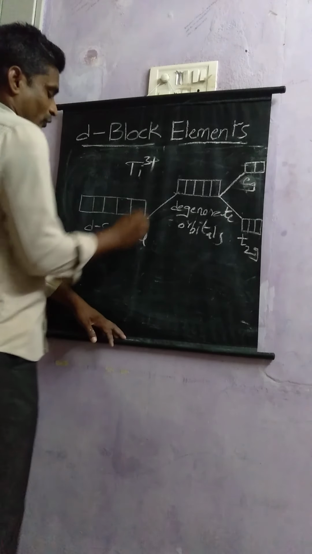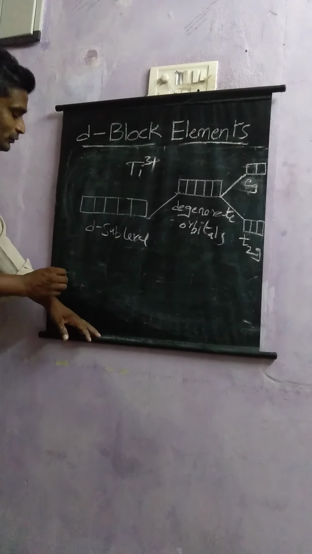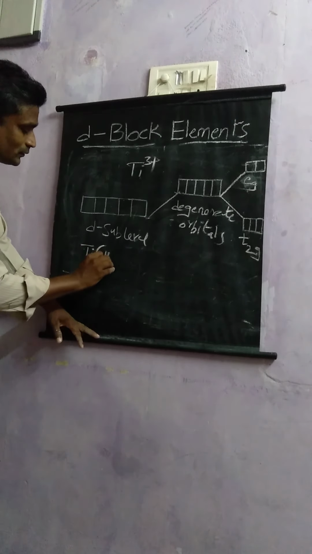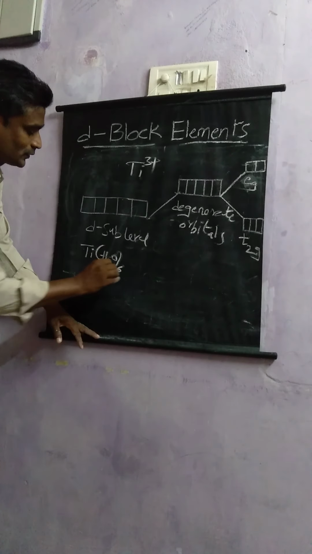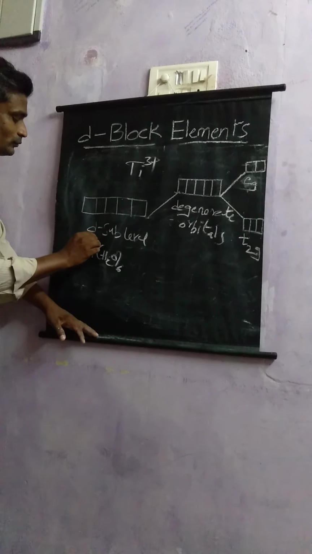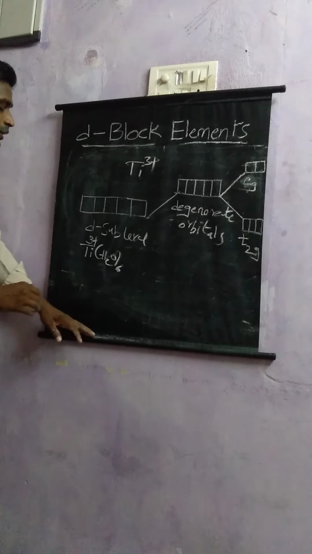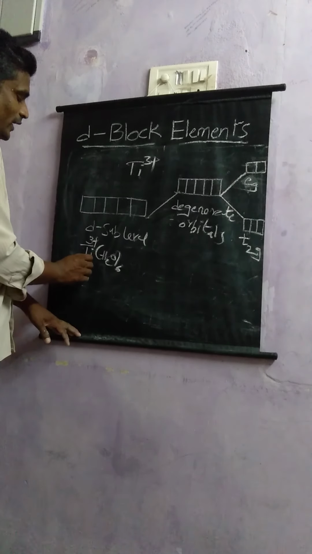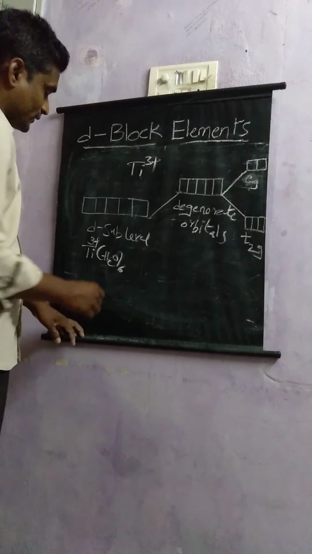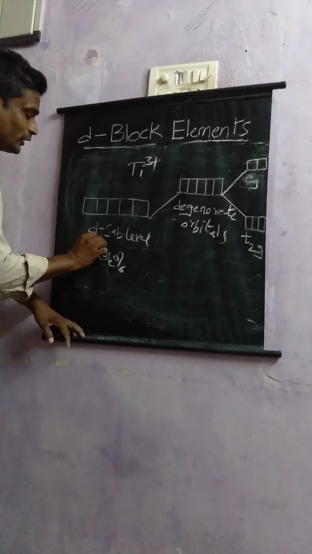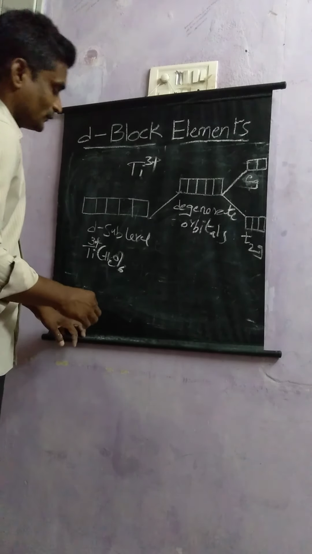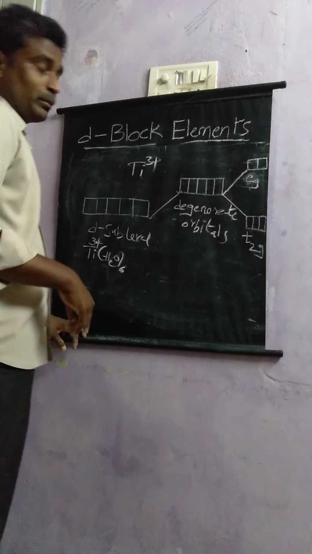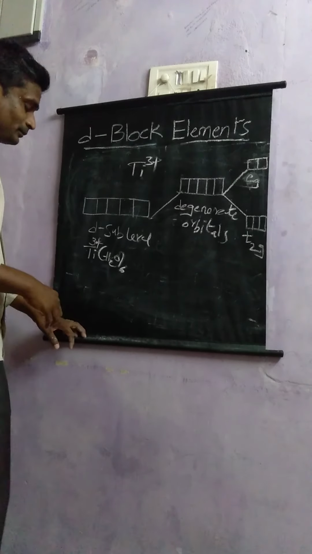So now I am taking the case of this compound, hexa-aqua titanium 3 ion. In this complex, titanium is in +3 oxidation state.